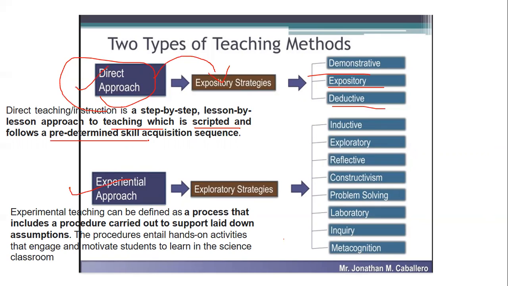Then the experimental approach, which is exploratory in nature, includes inductive, exploratory, reflective, constructive, problem solving, laboratory, inquiring, and metacognition. This is basically the process wherein it is carried out to lay down the assumptions. The procedure has hands-on activities that engage and motivate the students to learn in the science classroom, that is, with experimental methods. Here some questions were seen. That's the reason I have taken this particular topic. You have to remember the approaches, and which examples are applicable to which approach. They can be any type, either a statement question, a code question, or a direct question.